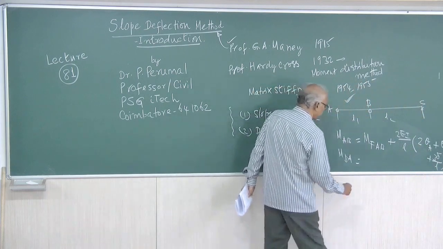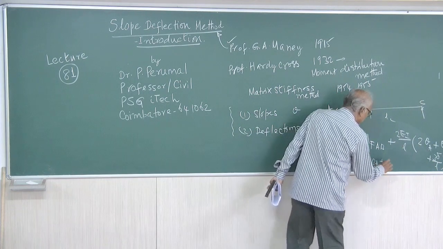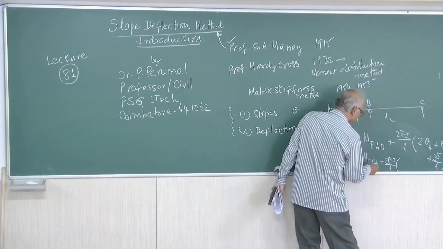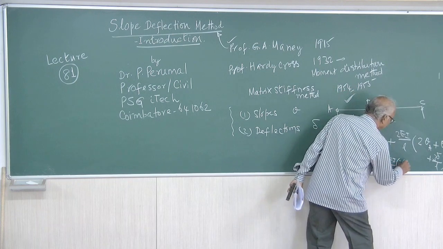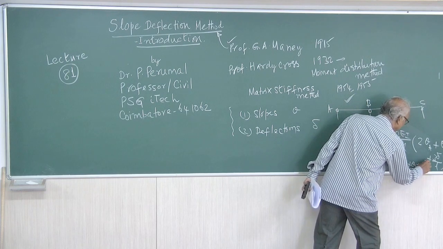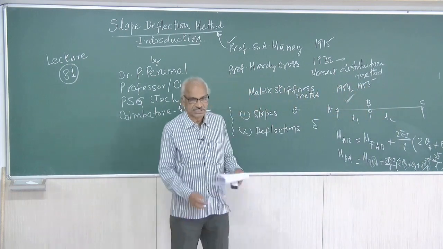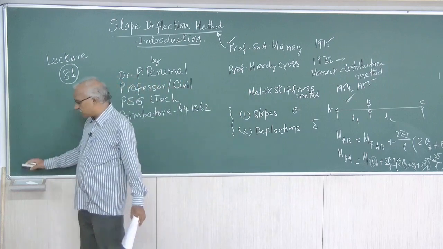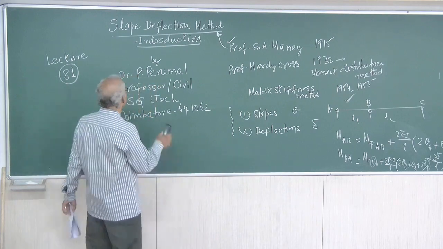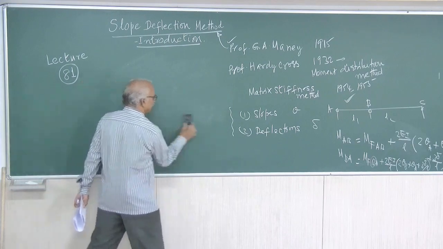Similarly, for MBA, it is the fixed end moment M of BA plus 2EI by L into (2 theta B plus theta A plus 3 delta by L). These are the two slope deflection equations for the span AB. Now we will discuss elaborately. That is the basic slope deflection equation for the span AB.